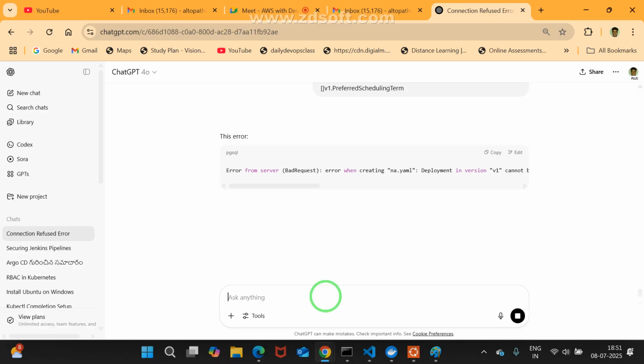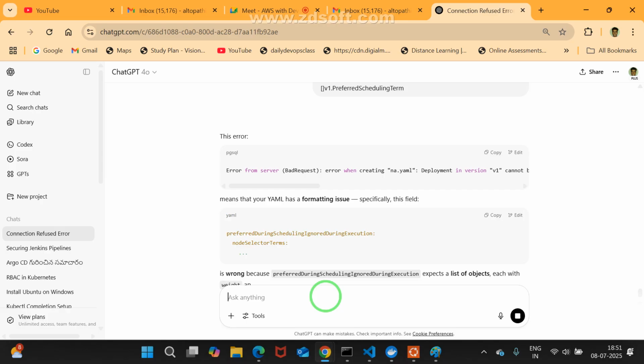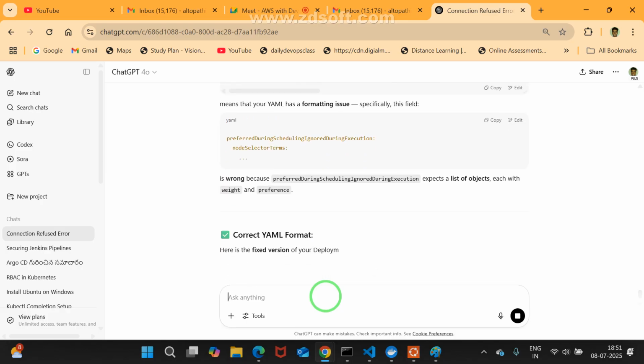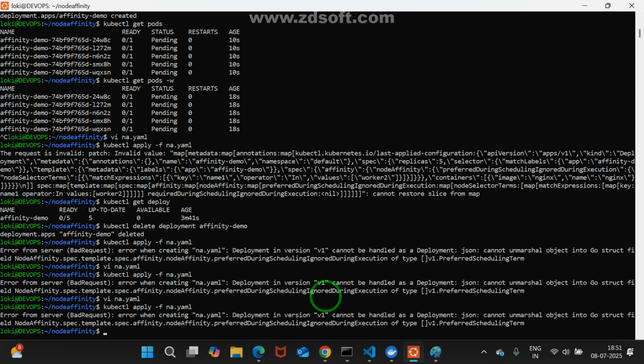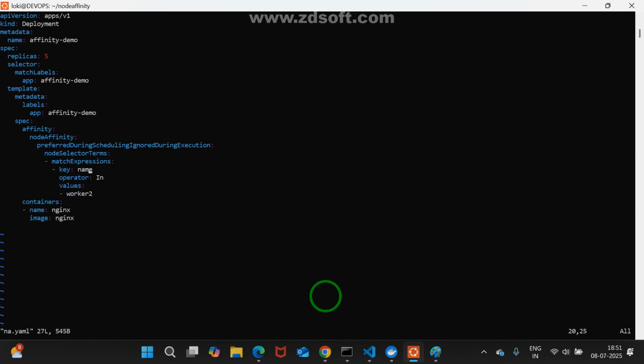Deployment. I think somewhere deployment is taking v1, I think that is the problem. app: v1, right? Is there any modification we did? Yeah, app: v1 only is there. No problem, that is not a problem.